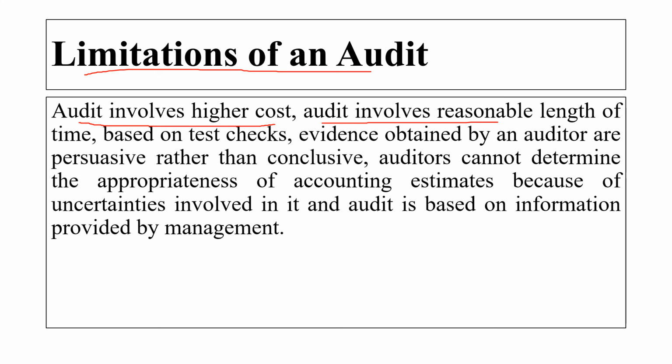Based on the test check, evidence obtained by the auditor are persuasive rather than the conclusive. Auditor cannot determine the appropriateness of an accounting estimate because of the uncertainties involved in it, and the audit is based on the information provided by the management. The audit, whatever the auditor is doing, is based on the information provided by the management. Okay, he cannot do his own thing. He has to give his opinion on the basis of whatever information he is having. So it is based on the information provided by the organization or the management.